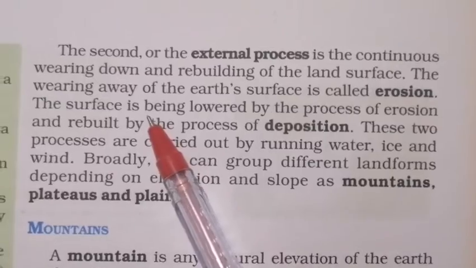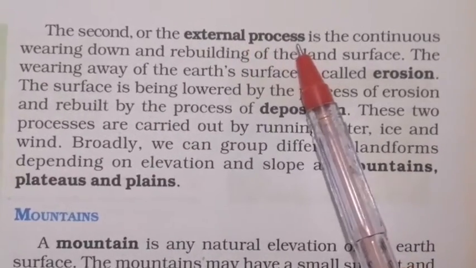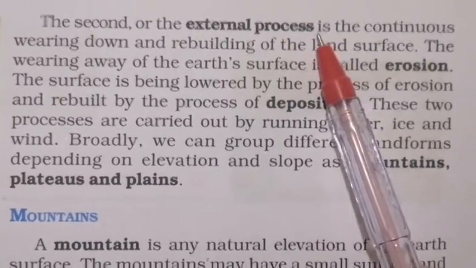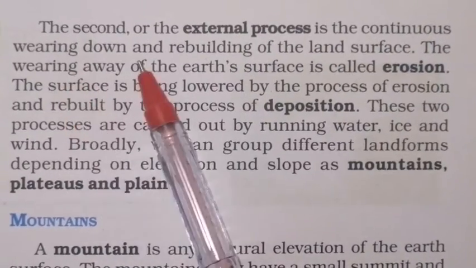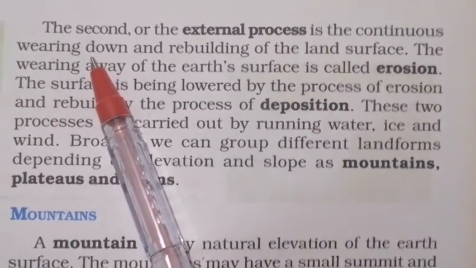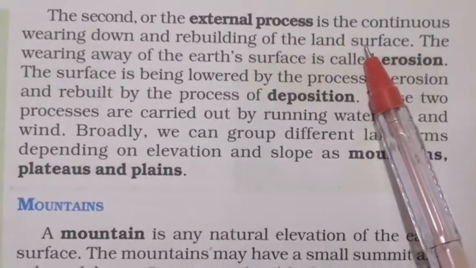Now, the second process is called the external process. First one is internal, second is external process. It is the continuous wearing down and rebuilding of the land surface. What is wearing down? Breaking. And rebuilding of the land surface.